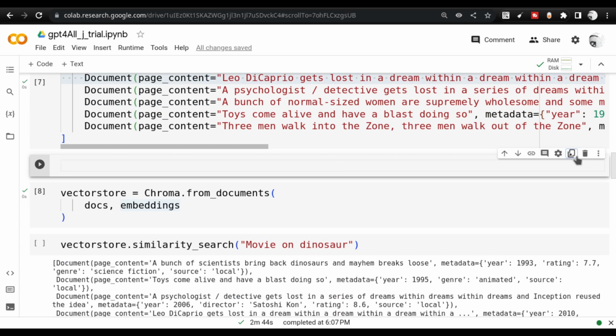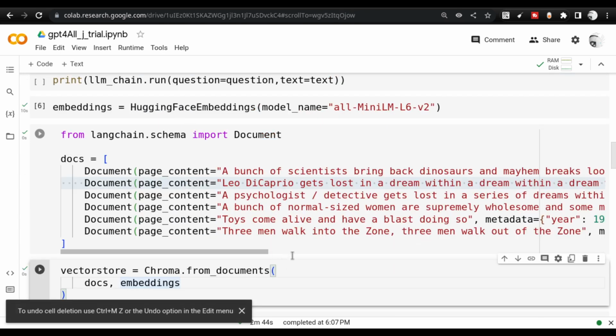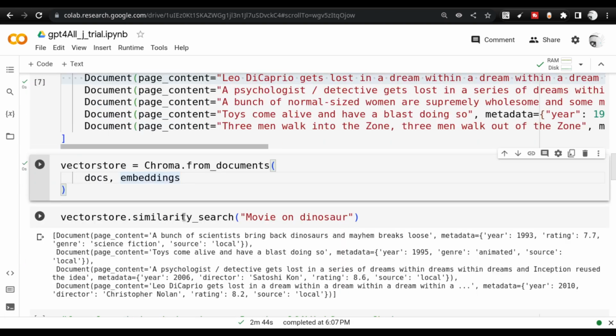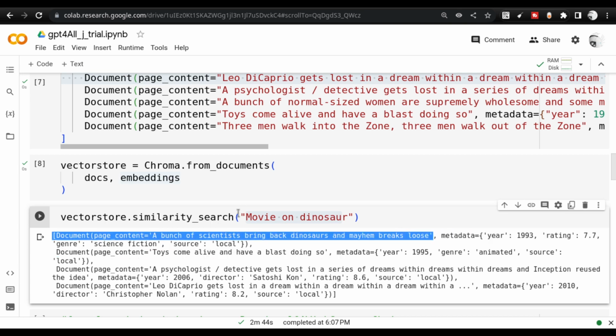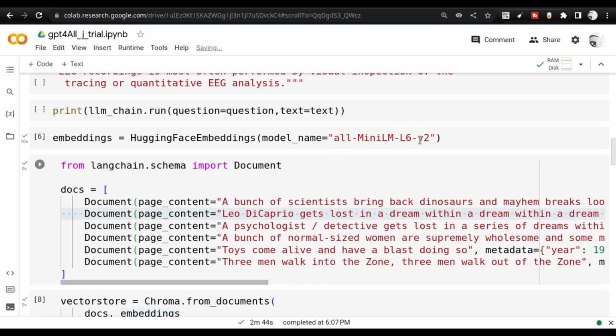Then I'm using the embeddings given by the Hugging Face embeddings. It's a simple way of initializing it. I'm not using any persistence here. I'm just using it for a couple of minutes to show what is going on. Then I'm running a similarity search. You can see that I asked for a movie on a dinosaur, and the first result is about a bunch of scientists who bring back dinosaurs and mayhem breaks loose. So yes, the vector similarity search works well with the simple all-MiniLM-L6-v2 model.